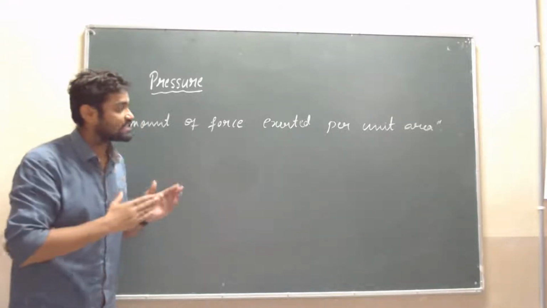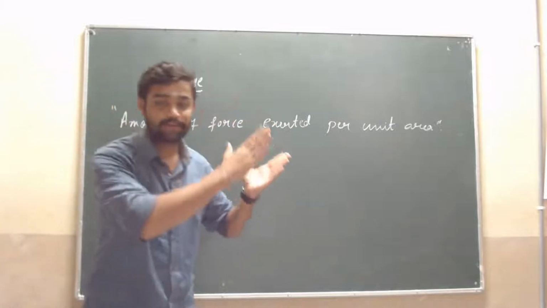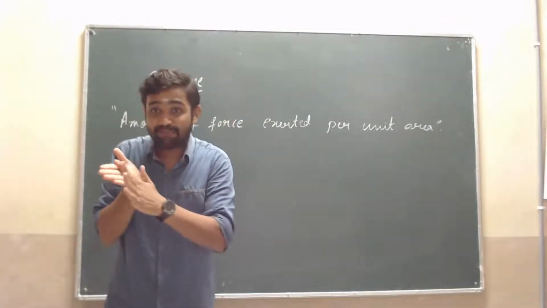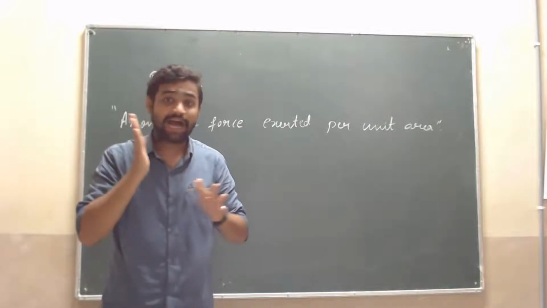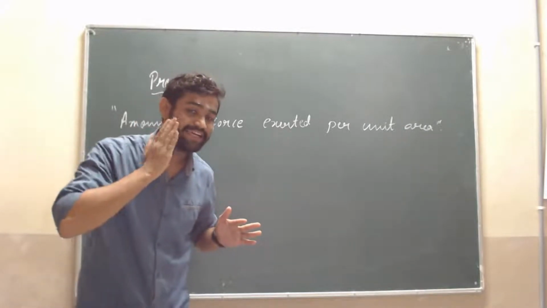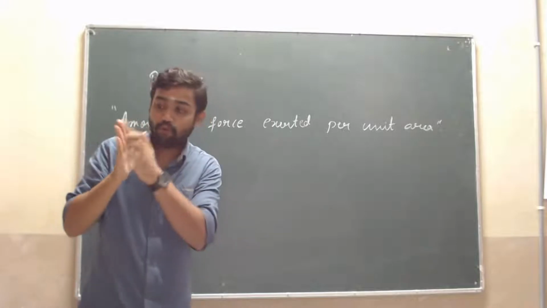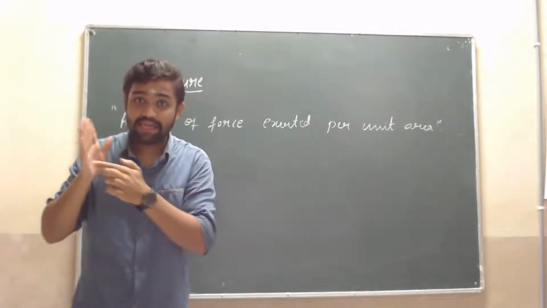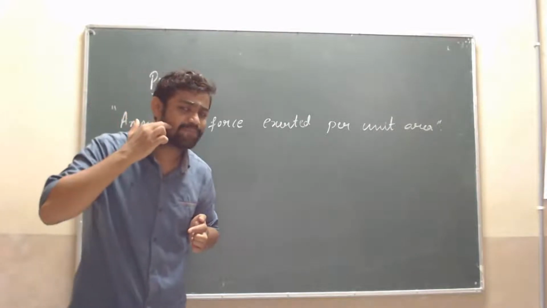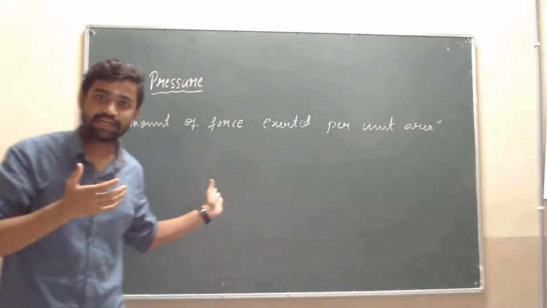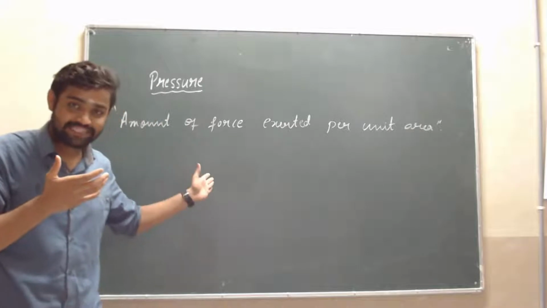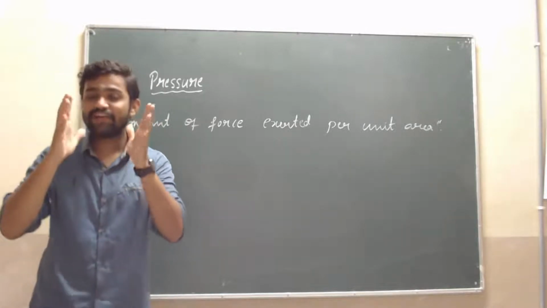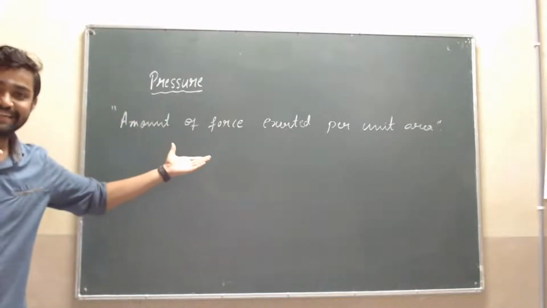Okay, suppose one more example. Suppose I slap someone. That is, the force exerted by my hand is applied only in this area. See, force exerted by my hand is applied only on this area. That shows pressure. That is called pressure. Force exerted per unit area is called pressure.